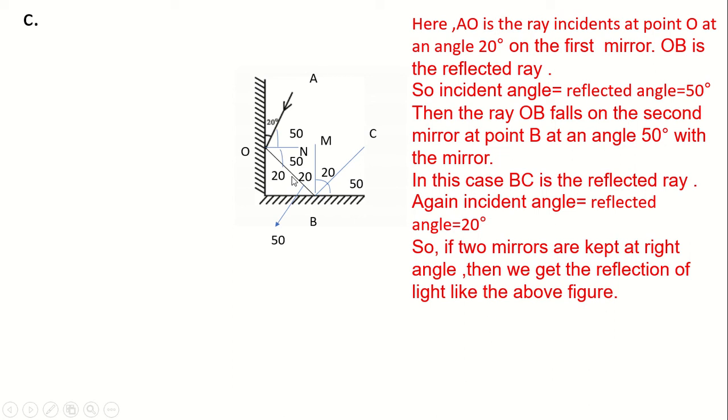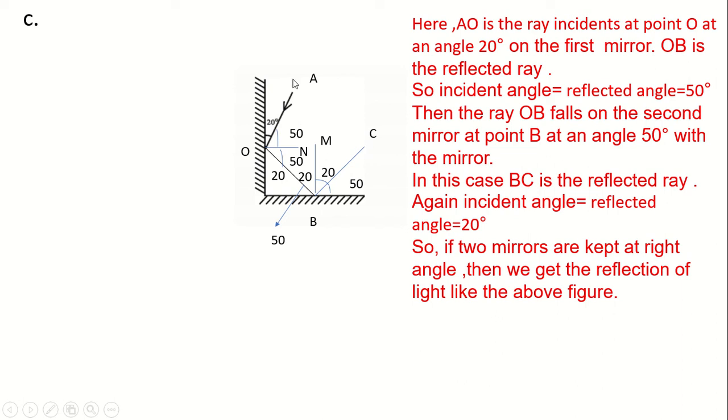So, OB is the reflected ray for the first mirror, but for the second mirror, OB will be the incident ray, and for the second mirror, BC will be the reflected ray.